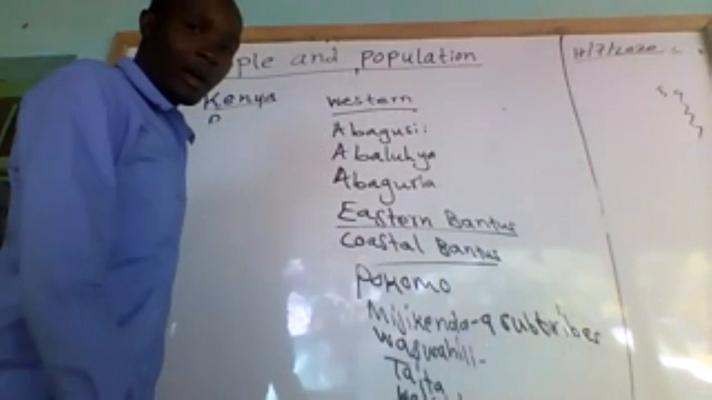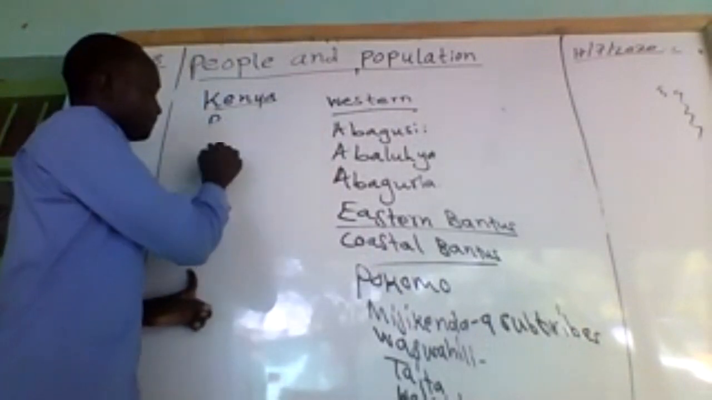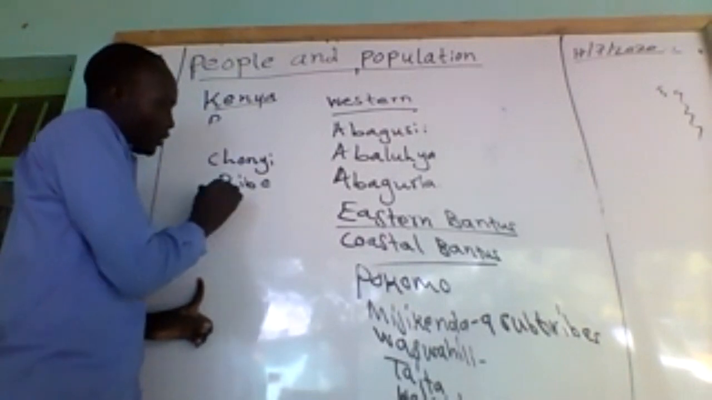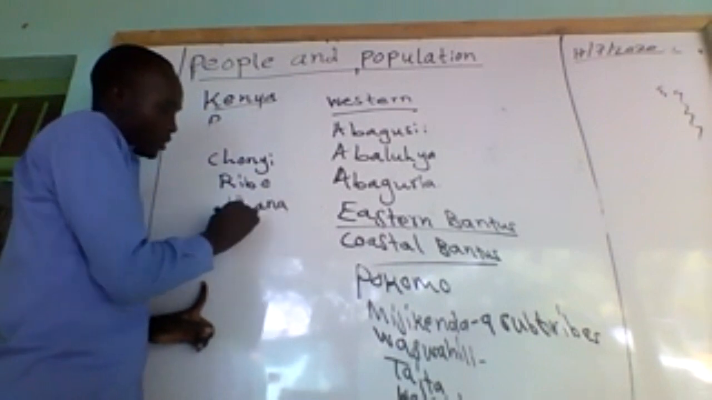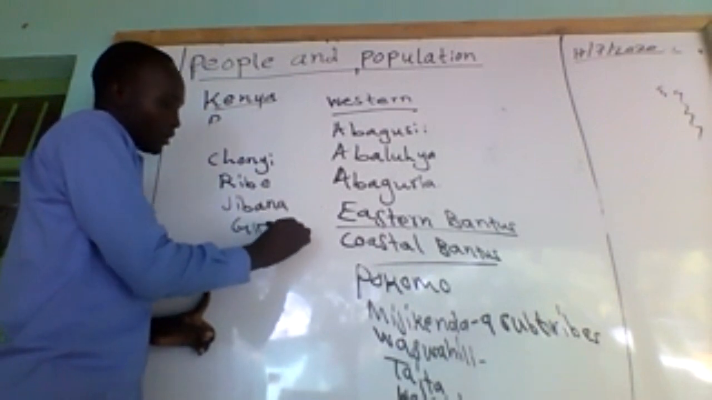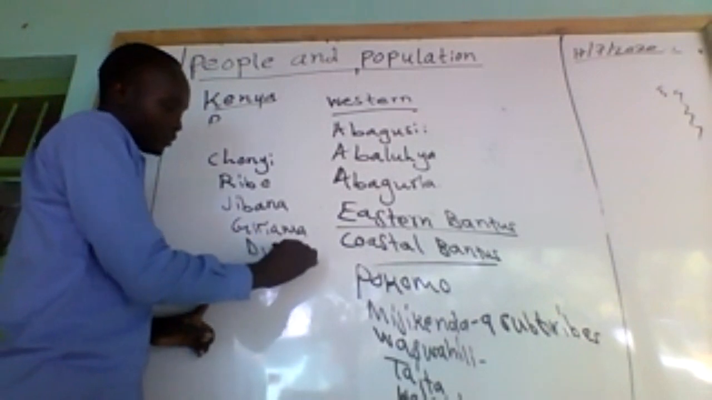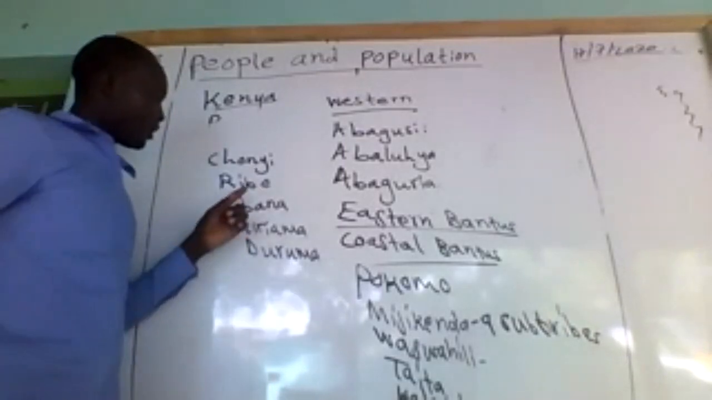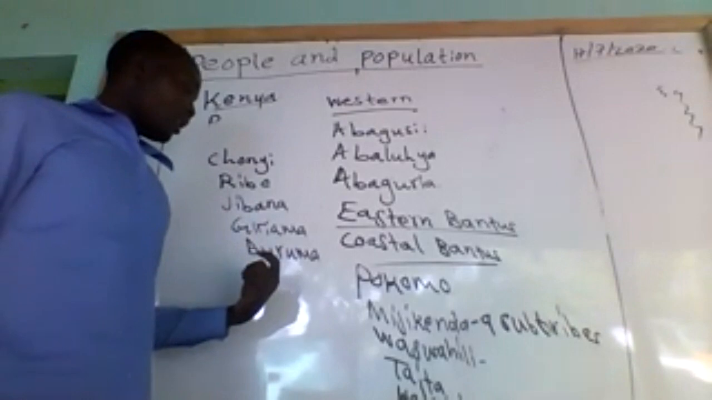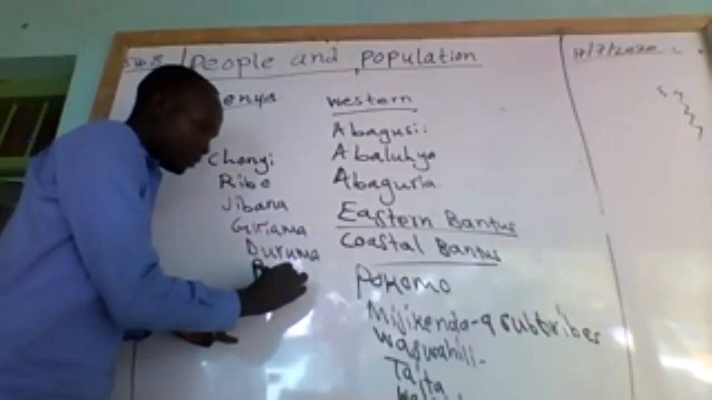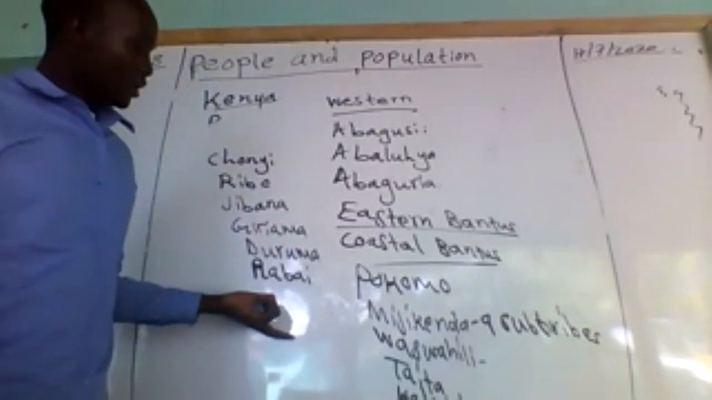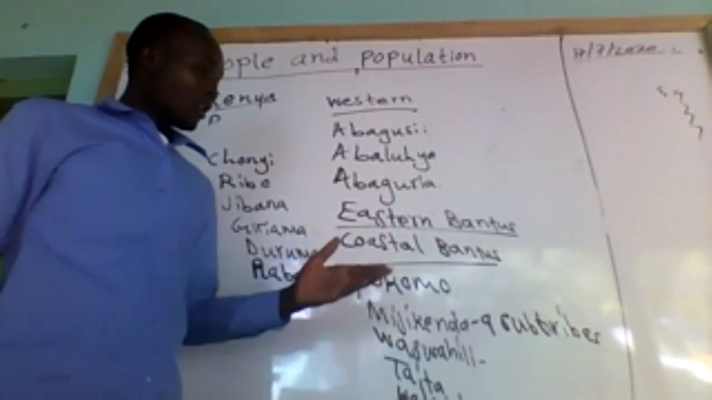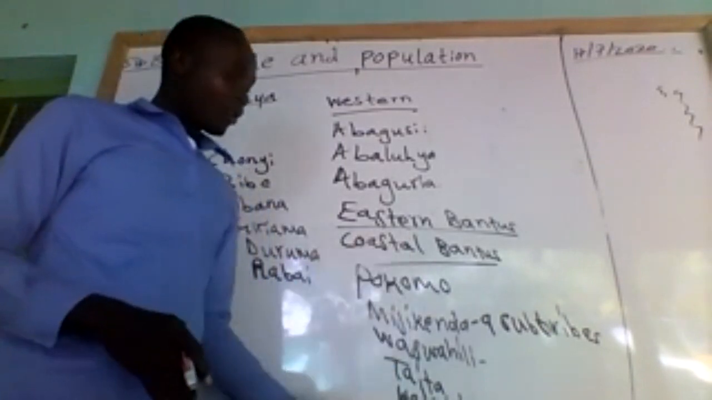Some of these subtribes we have what we call Chonyi, Ribe, Jibana, Giriama, Duruma. We have also what we call Rabai. So these are examples of the 9 subtribes that form what you call the Mijikenda community. So those are the coastal Bantu.